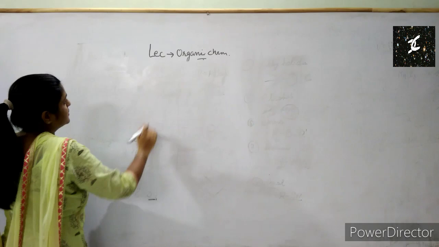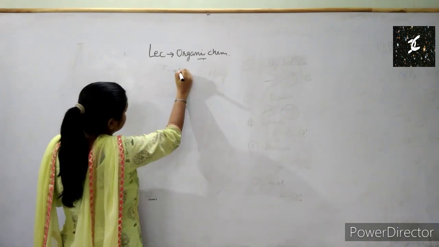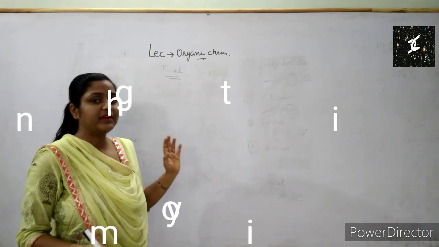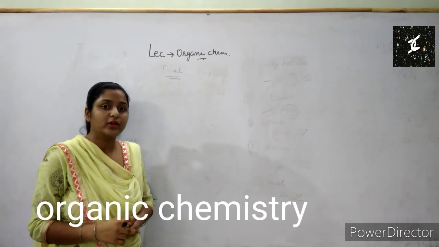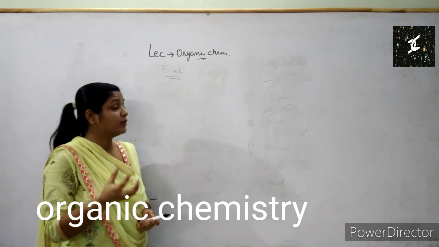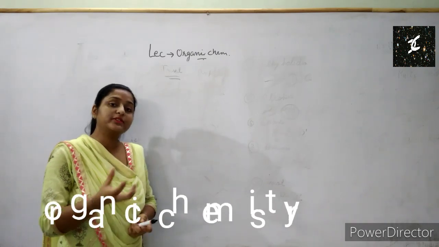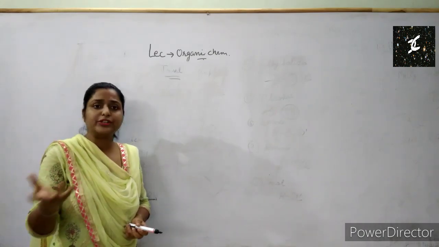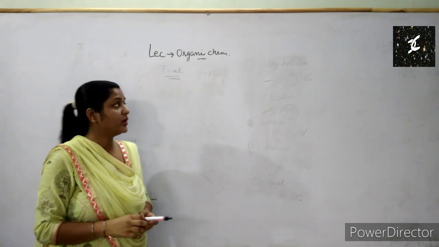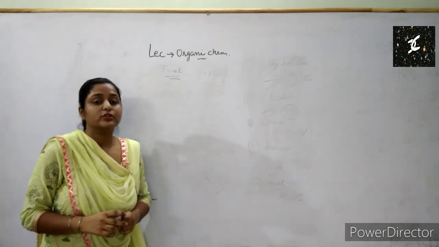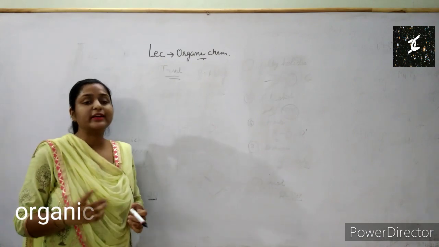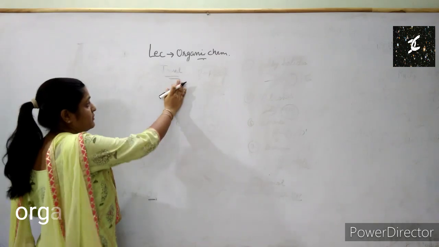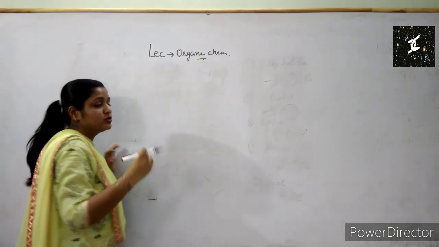Now the trivial names. What are trivial names? A trivial name is a name derived from the source. Like urea, as we discussed in the first lecture, is an organic compound that was obtained earlier from the urine of mammals, so the name urea was placed. In the same way, methyl alcohol was obtained from the distillation of wood spirit, so we placed the name methyl alcohol. And next we have formic acid, which was obtained from ants. So these are names that we obtained from the source.